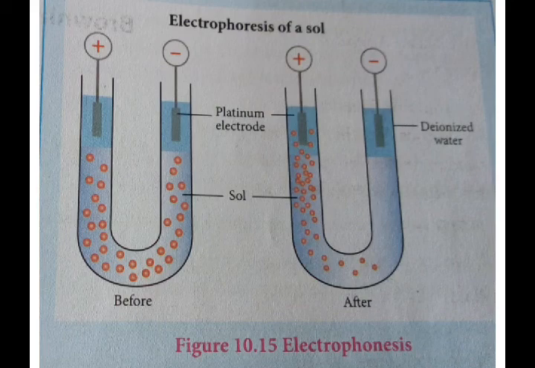In the same manner, if the sol particles move towards the anode, then it shows that colloidal particles possess negative charge. So by using this method, we can find out the charge of the colloidal particles. So electrophoresis is used for detection of the charge of the sol particles. Is it clear?